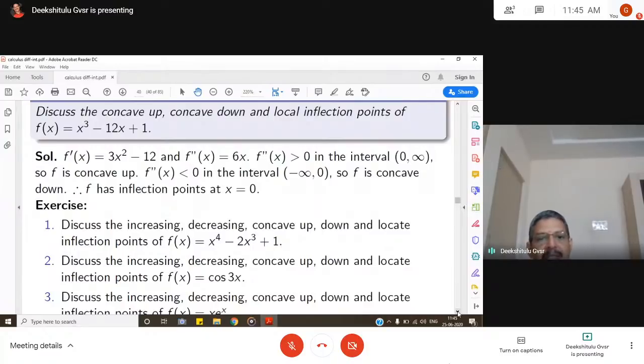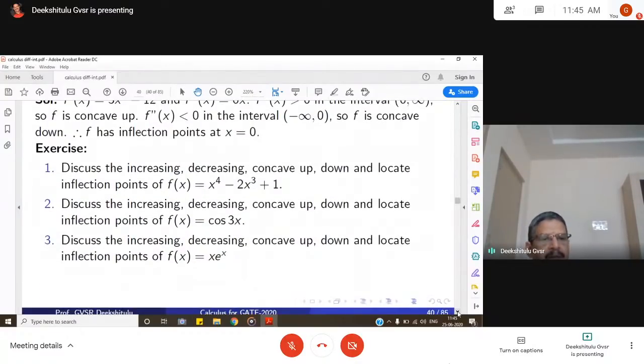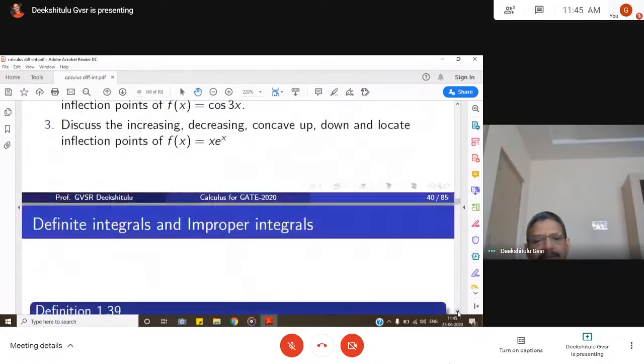F double dash x is less than 0 whenever x is less than 0. So in the interval minus infinity to 0, f double dash x is less than 0, so concave downwards. Then at 0 it is changing direction, so 0 is the point of inflection. A set of problems are given as exercise here.